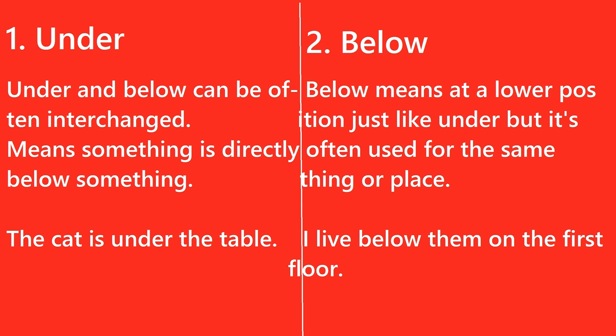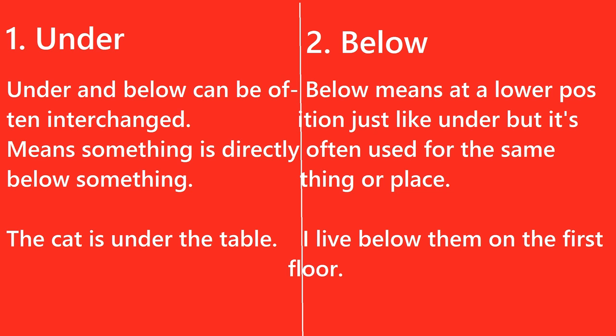Under means something is directly below something, like the cat is under the table. Now, the cat is one thing and the table is one thing, and the cat is at a lower level than the table, and that is why we are using the preposition under. We can also use the preposition below in the sentence, like the cat is below the table. It would mean the same thing.